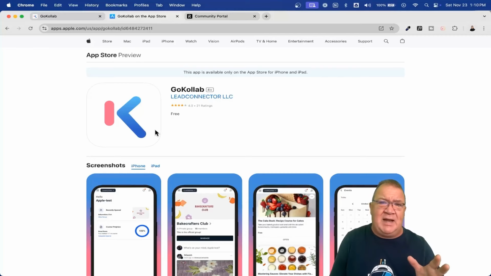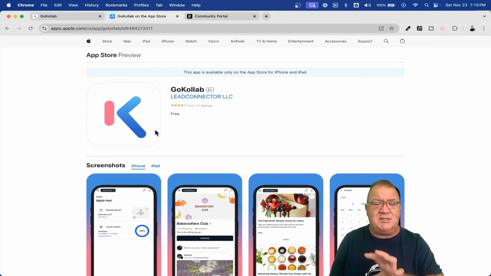So if you download GoKollab and you log into it, that login is going to be tied to maybe one community. You can be a part of 100 different communities, but the great thing about it is that this mobile app is now going to allow you to directly access all of the communities that you have access to on the GoKollab platform, all within one mobile app, and get all of the push notifications and everything else from there. Super cool. Now, this is completely separate from the Lead Connector app that connects to the GoHighLevel platform.